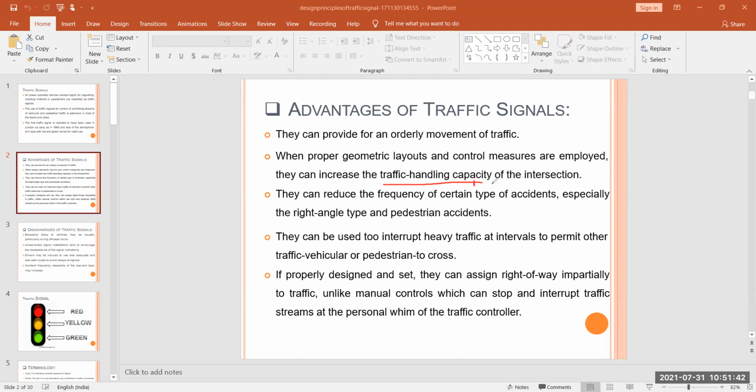That means here traffic volume is increased. Next, they can reduce the frequency of certain types of accidents, especially the right angle type and pedestrian accidents.